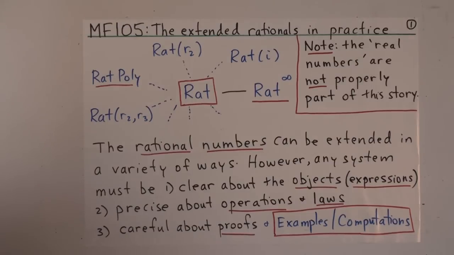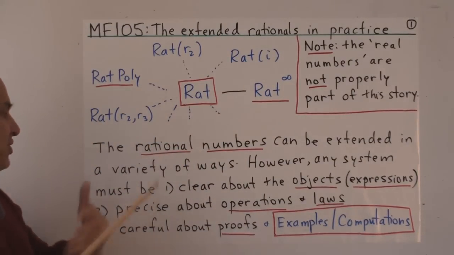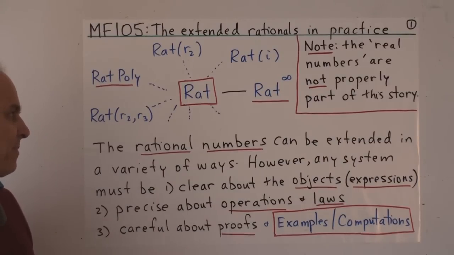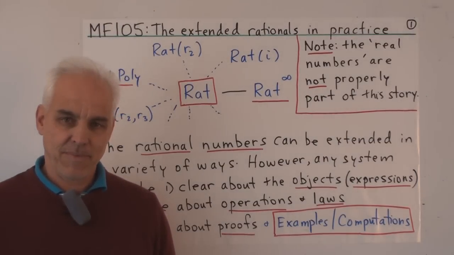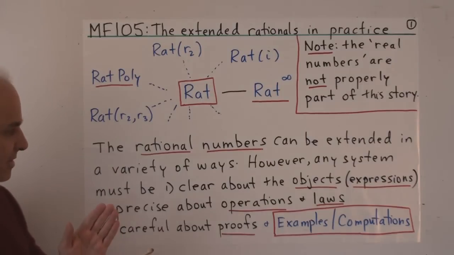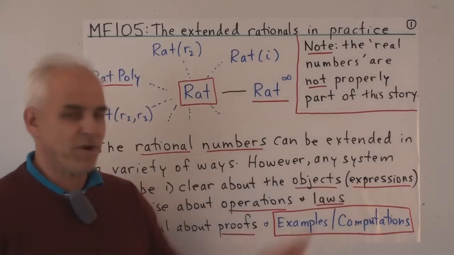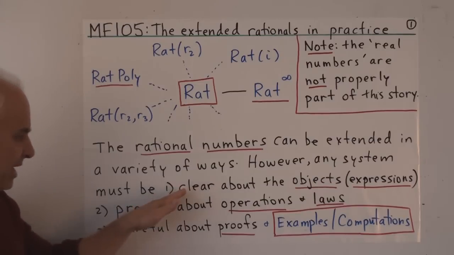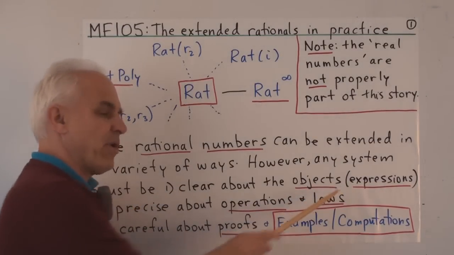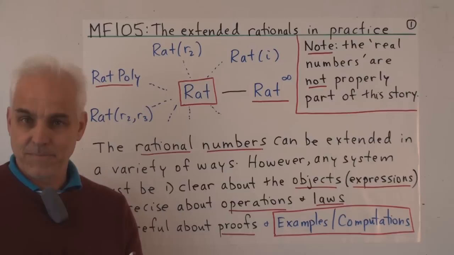Okay, so one of the nice things about doing what we're doing here is that it gives you an example of an approach to extending the number system. I want to make sure that we are adopting a good point of view towards logical rigor, that we're going to be clear about the objects or expressions that form the basis of our arithmetic.